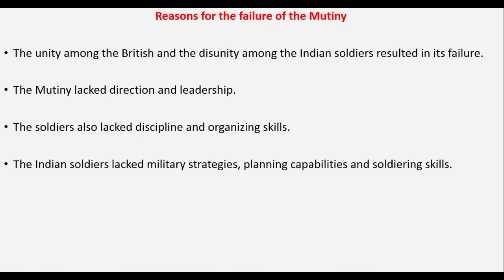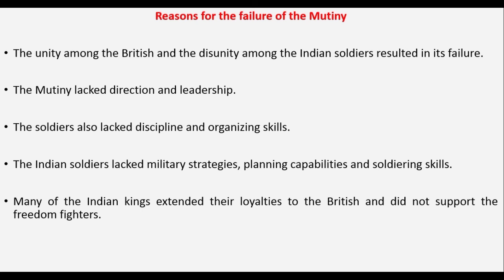The Indian soldiers did not have fixed strategies, and they did not plan anything. Therefore, this is also one of the main reasons for the failure of the mutiny, and many of the Indian kings extended their loyalties to the Britishers and did not support the freedom fighters of India.